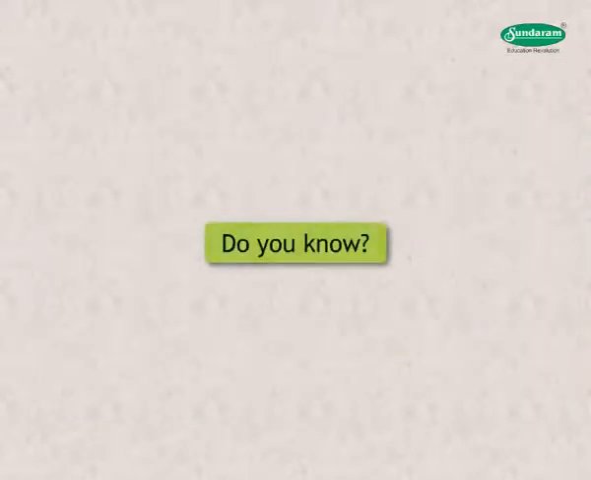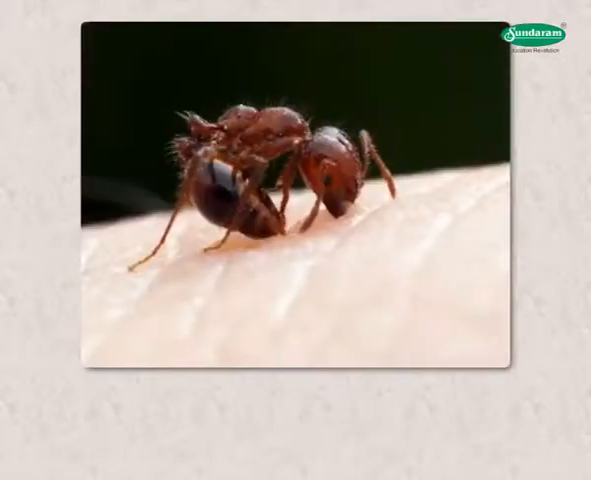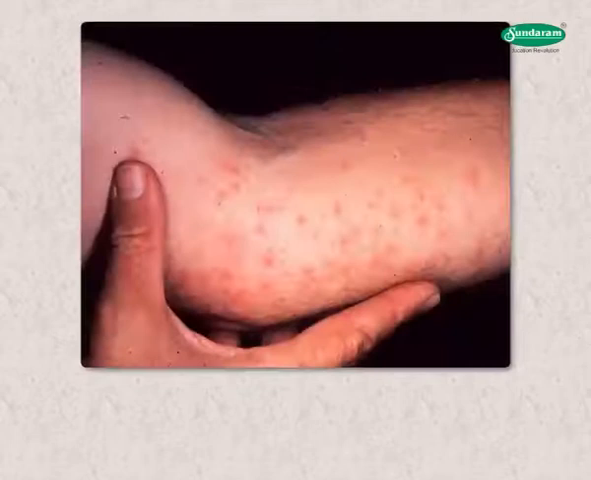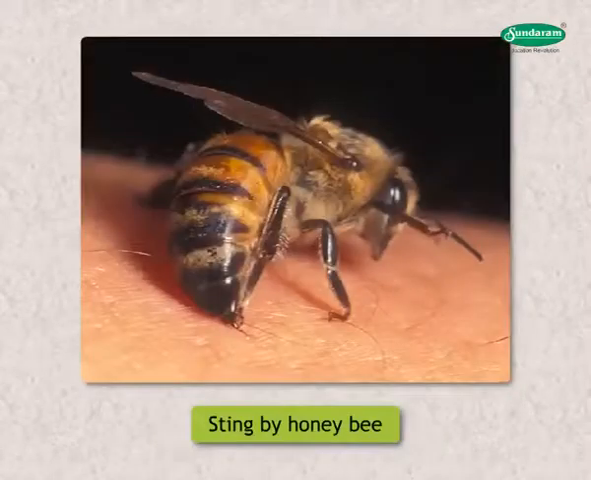Do you know red ants are known as phorma in Greek? When you are stung by a red ant, it causes itching and irritation. This is due to the acidic sting by red ants known as formic acid. Honey bee sting also causes a burning sensation.